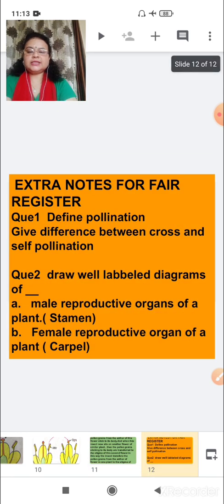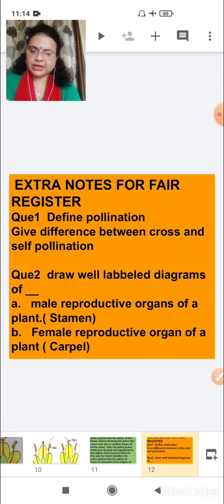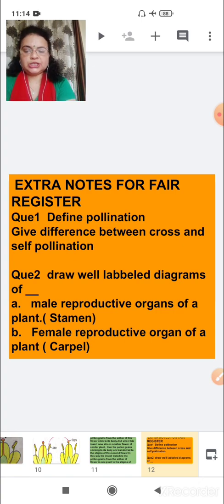Now let us come to the last part of the explanation, which is the notes. Again, these extra notes you have to do in your fair register, where you have done all the work till now. Question number 1 is: define pollination. You have to give the definition of pollination.